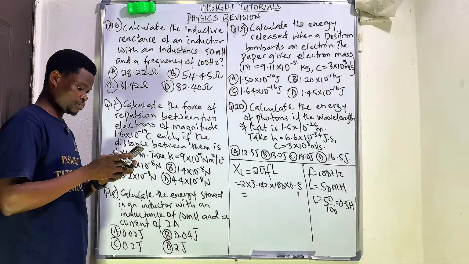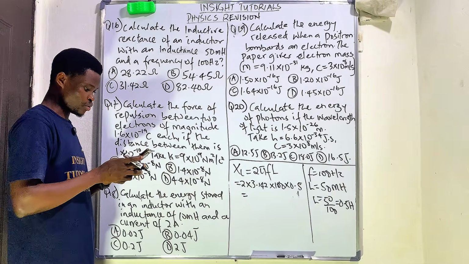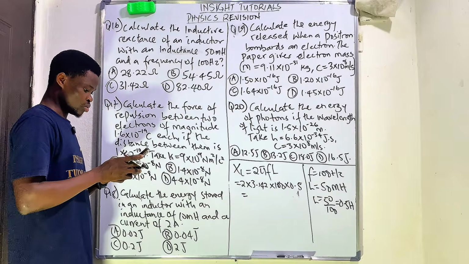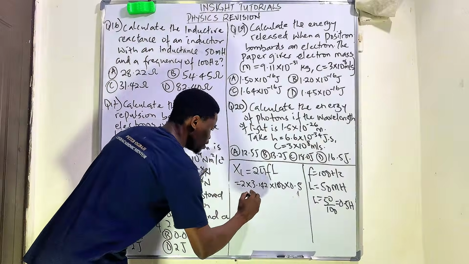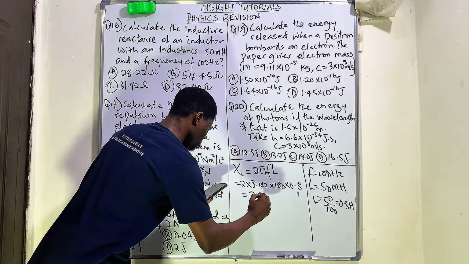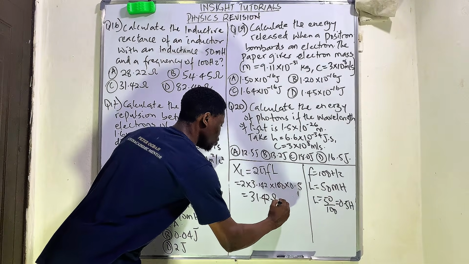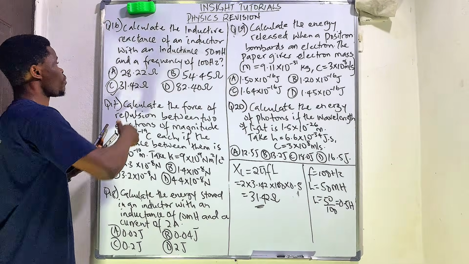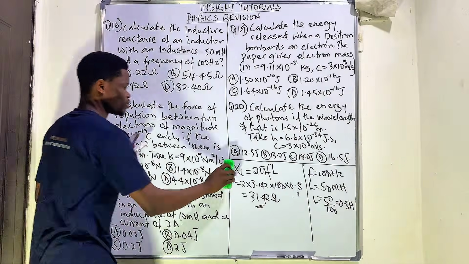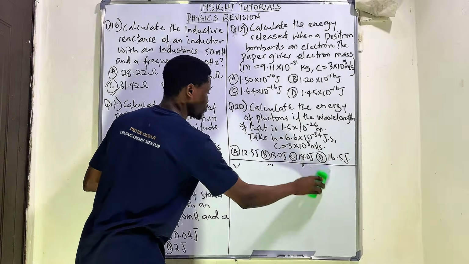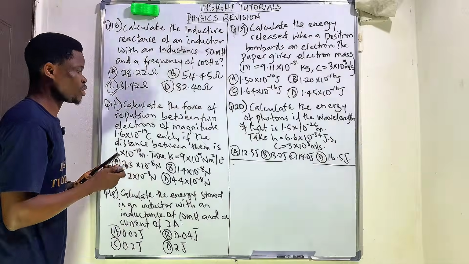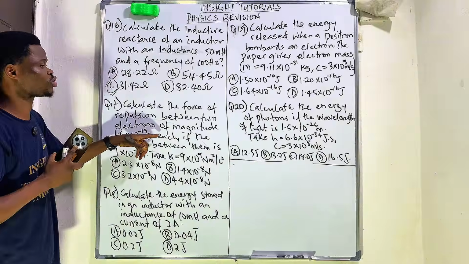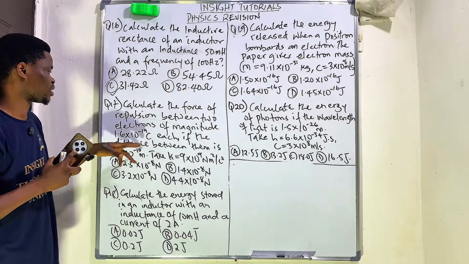Let us multiply that. 2 times 3.142 times 100 times 0.5. So it happens that our answer is 31.42 ohms. So option C is correct. Now, having gotten that, we'll make space again to solve question 2. Question 17 says, calculate the force of a repulsion between 2 electrons of magnitude 1.6 times